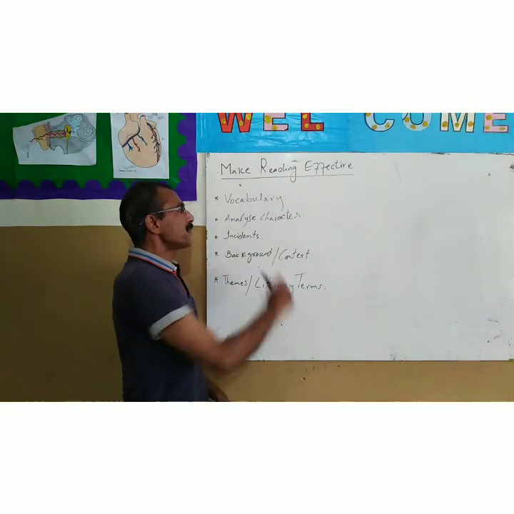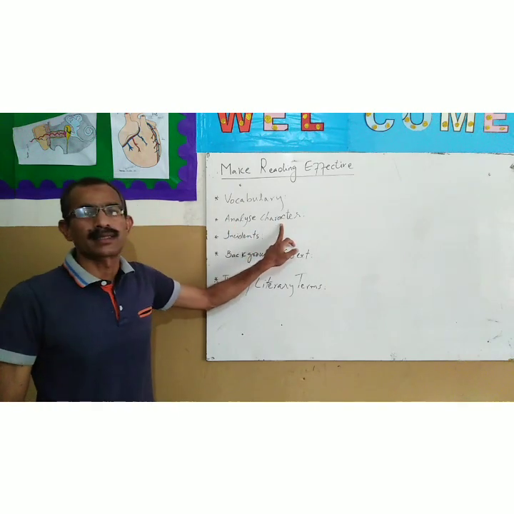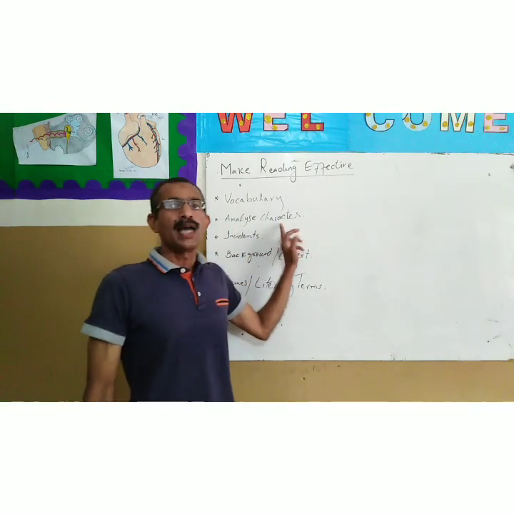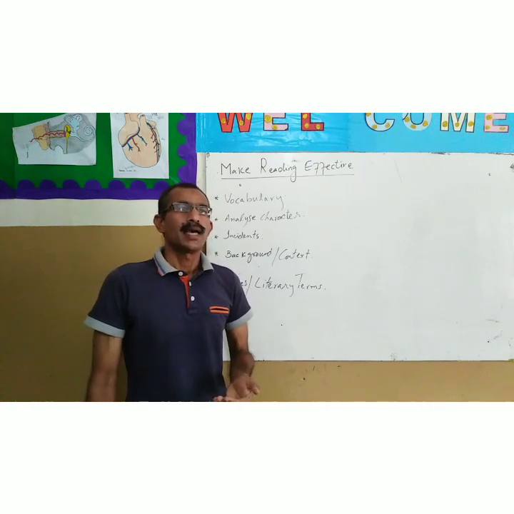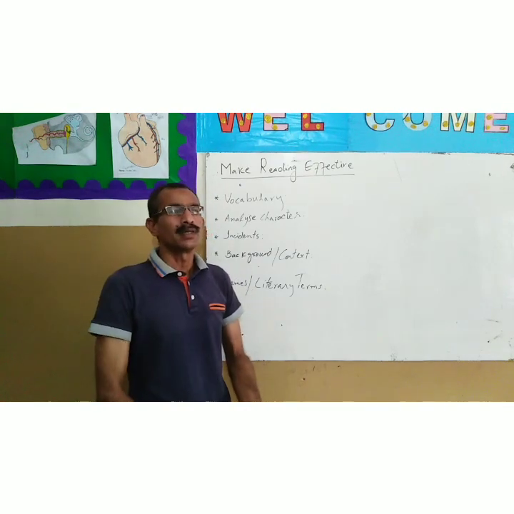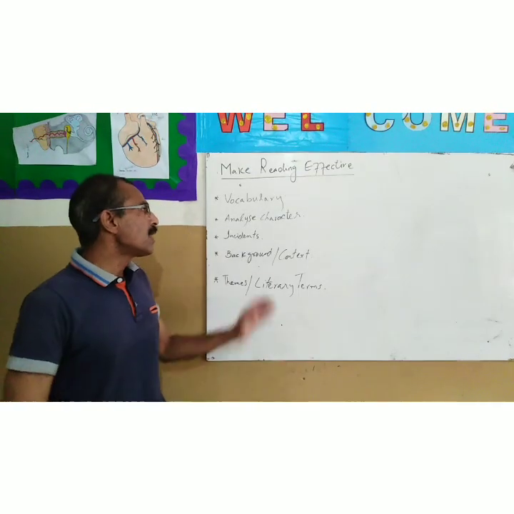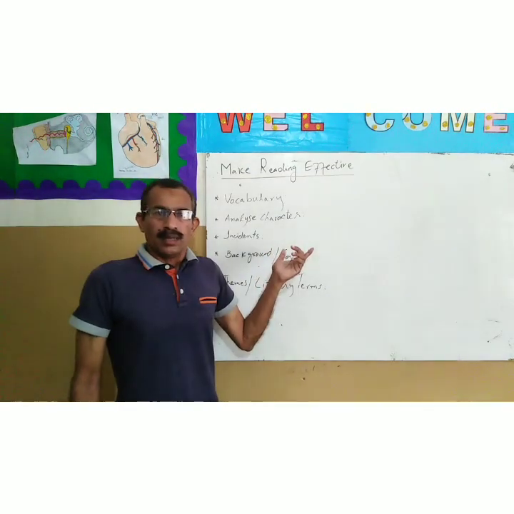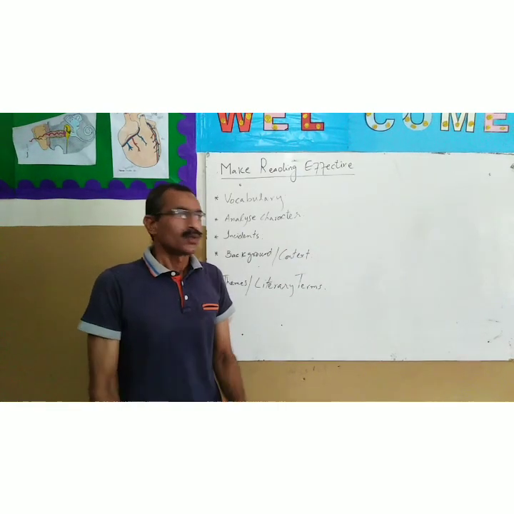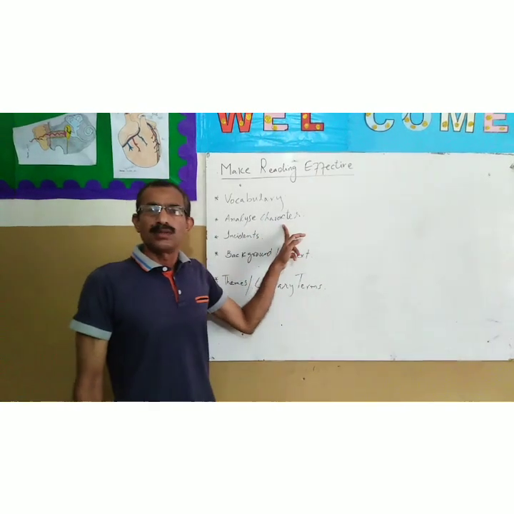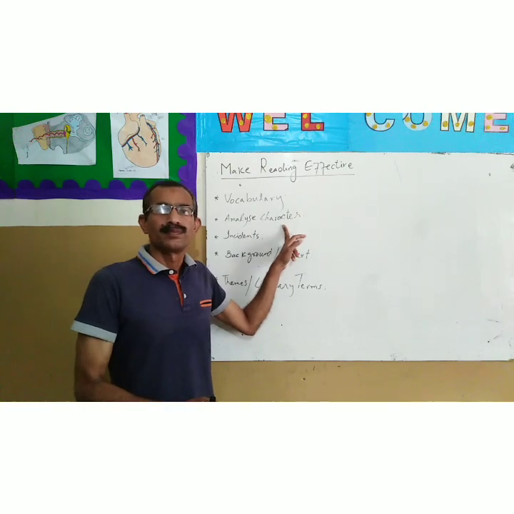My second step is analyzing character. While you are reading literature, English literature, any play, any novel, even poetry, there might be many characters mentioned by the writer. So analyze the characters one by one.